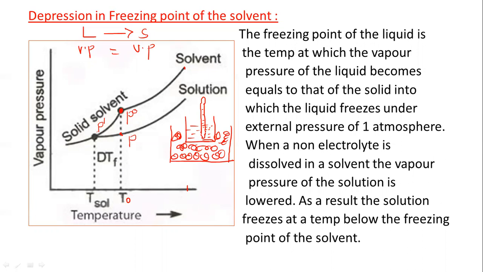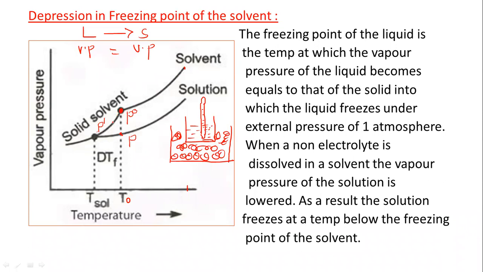That is the freezing point of the liquid. This variation in the vapor pressure with respect to temperature can be seen in this graph. We start from this solvent here. The temperature goes on decreasing, the vapor pressure goes on decreasing, and at this point the solvent gets converted to solid.